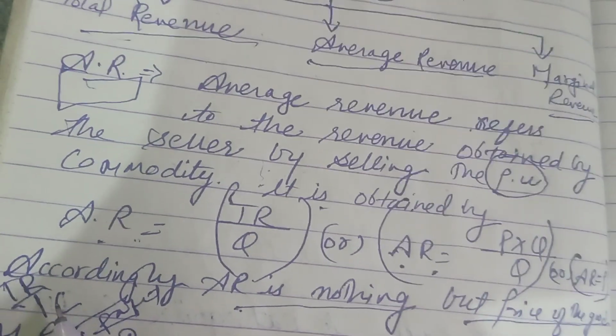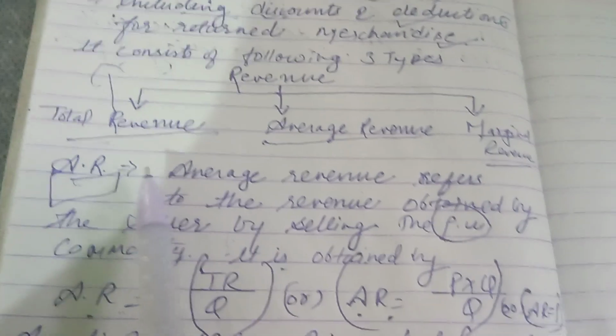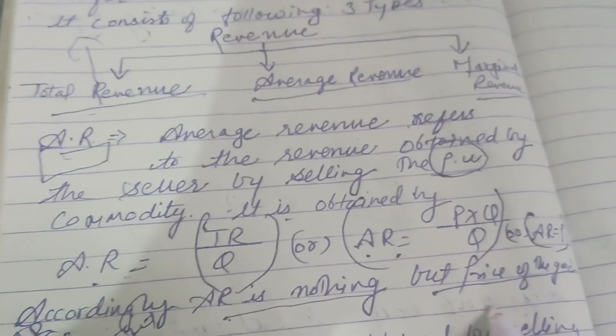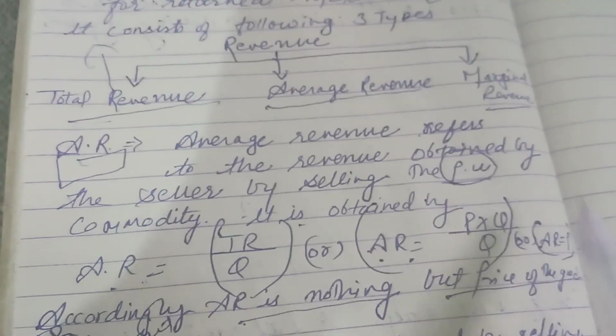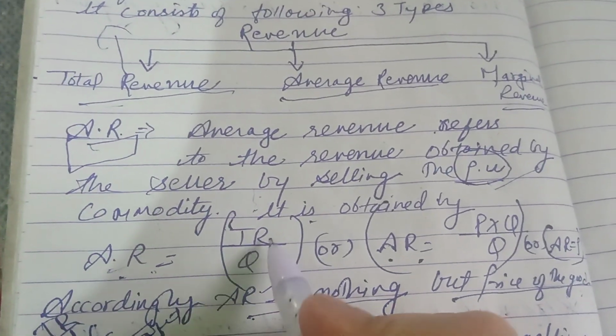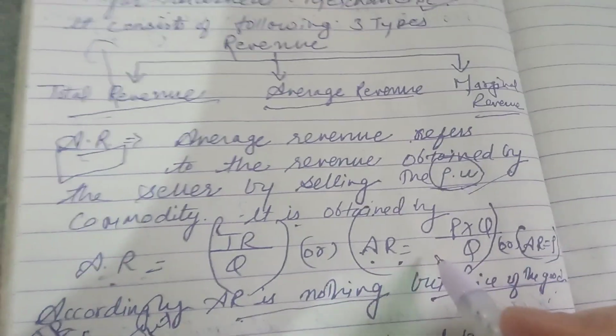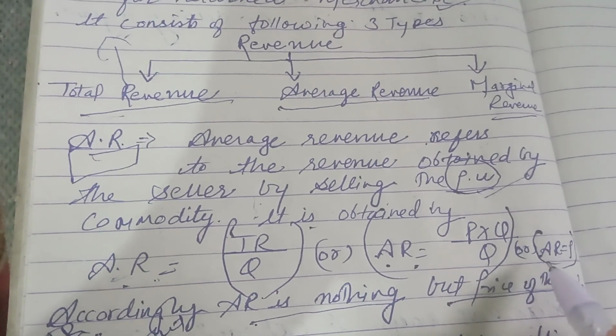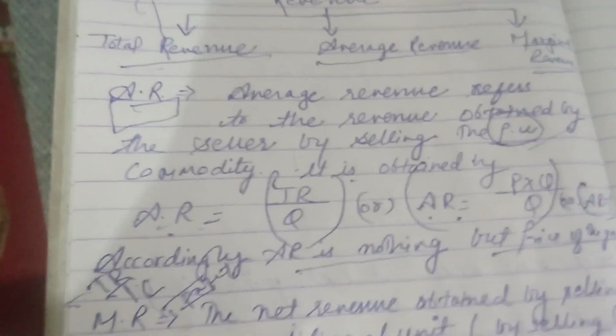Total revenue is not the net profit, and the average revenue is basically the per unit commodity's price, the price of the good, and we have to compute it per unit. The formulas are average revenue equals total revenue upon quantity, or average revenue equals price into quantity upon quantity, or average revenue equals price.